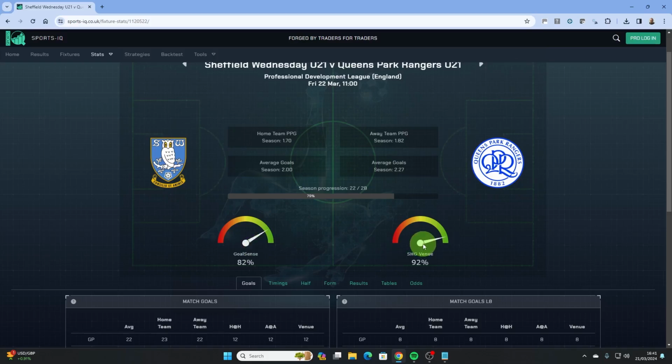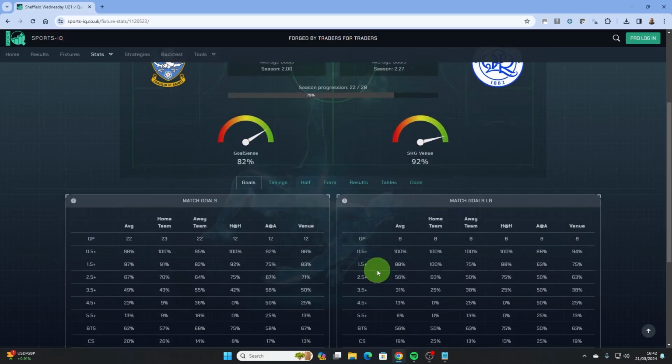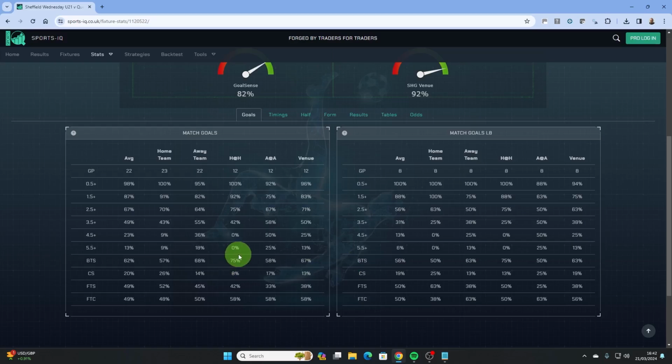The second half venue measure will be familiar to those of you who've used the TTM daily sheet. This is the percentage of games in the season where the home team have scored at home, added to the away team scoring away from home, and divided by 2 to give us the average. To summarise this, there's a high chance of a second half goal. What it doesn't tell us is how many goals at this point. It could be 1, it could be several, it could come in the 46th minute, it could come in the 94th minute. So looking at the goal data, you can focus on the lines that are important to you depending on the strategies that you work with.